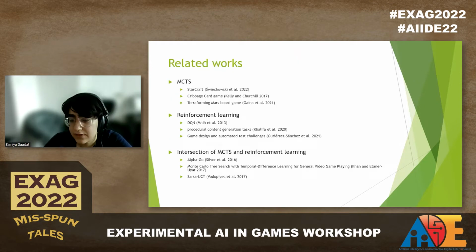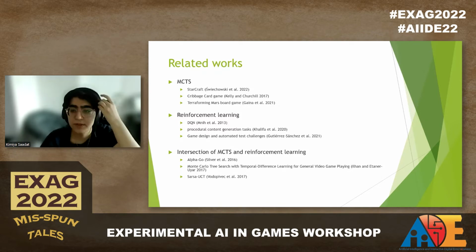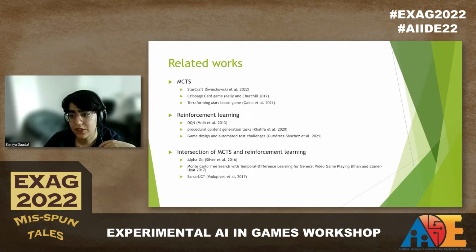The MCTS algorithm and its variations have been used in many games, including commercial video games like StarCraft. MCTS has been successfully deployed in the imperfect information card game Cribbage and the board game Terraforming Mars. Reinforcement learning, or RL, has many applications, including game-playing AI agents like DQN. Besides that, RL has been applied to many other gaming applications like procedural content generation tasks, game design, and automated test challenges.